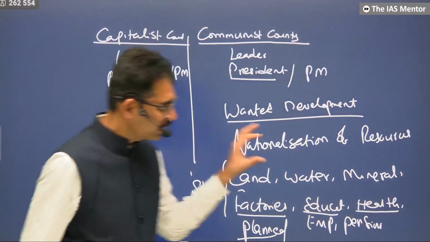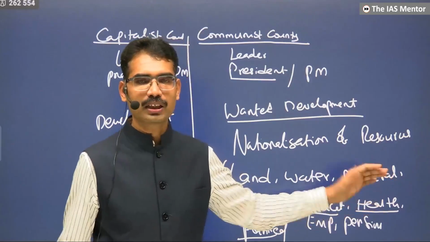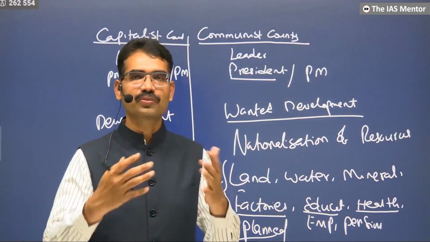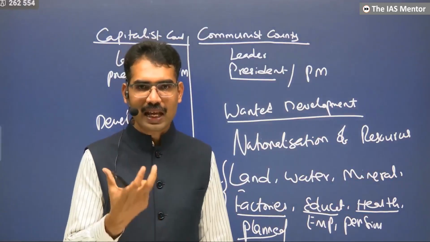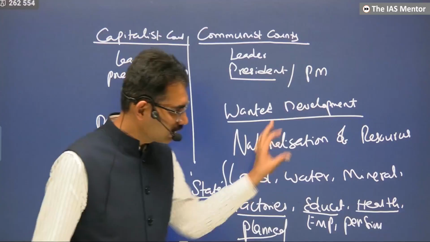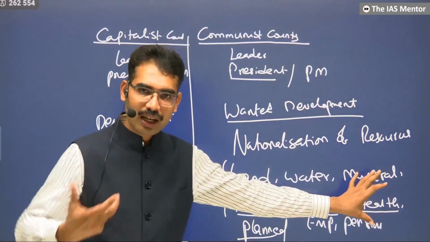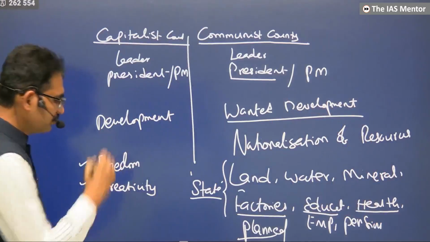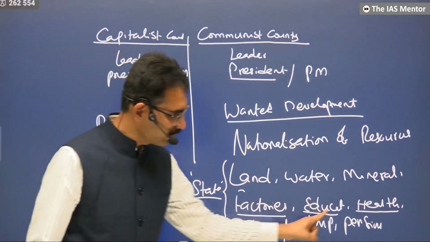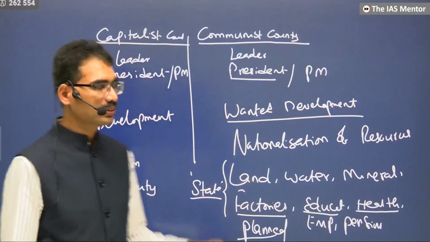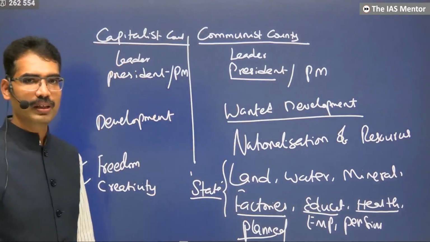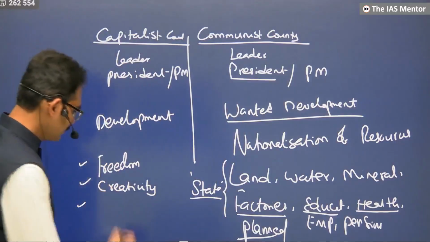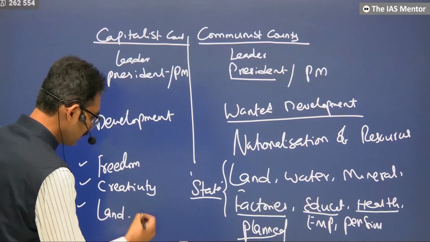Even if you provide every facility, but you are locked up in a jail, creativity will not flourish. That person will not feel happy. Real happiness lies along with this other element called freedom. And if you have the freedom, automatically all these developments will also take care. That's what this side believes: freedom. In this, land is private property.